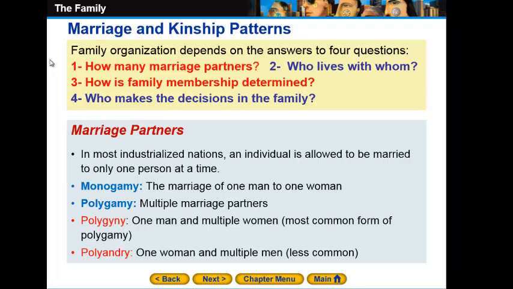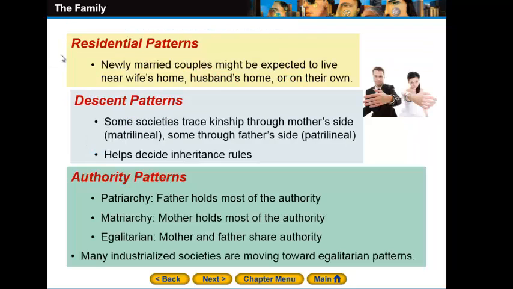Back to the third question. How is the family membership determined? How are you going to answer this question? Use your mind a little bit. How is the family membership determined? In some societies, by the way, the kinship, do you remember the kinship? The network of people who are related together by marriage, blood, or adoption.